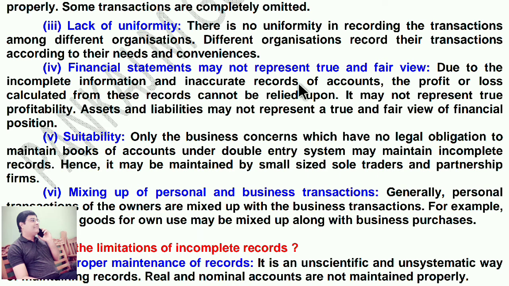Financial statements may not represent a true and fair view. Due to the incomplete information and inaccurate records of accounts, the profit or loss calculated from these records cannot be relied upon. It may not represent true profitability. Assets and liabilities may not represent a true and fair view of financial position. So by seeing this account, we cannot identify the true picture of the business.